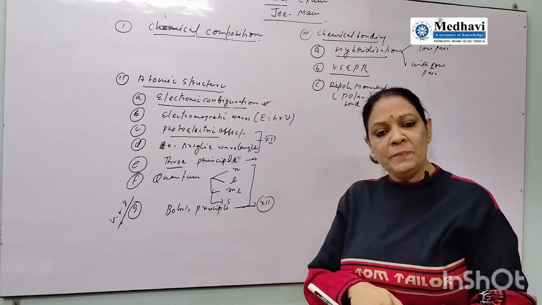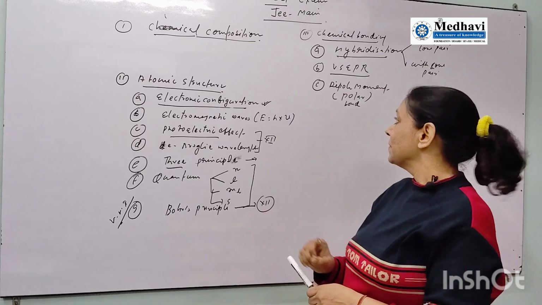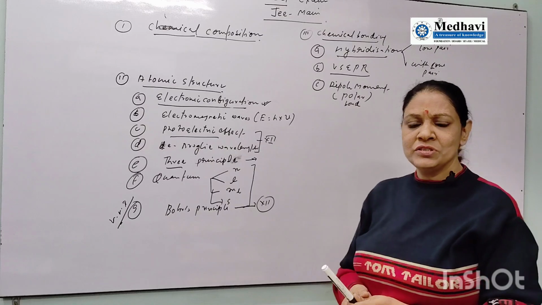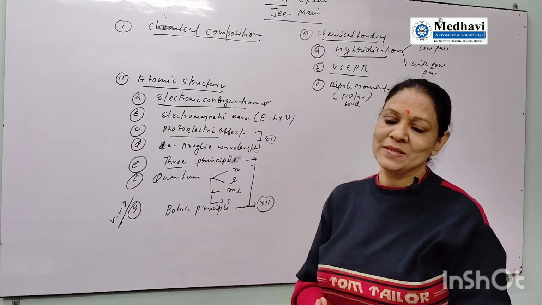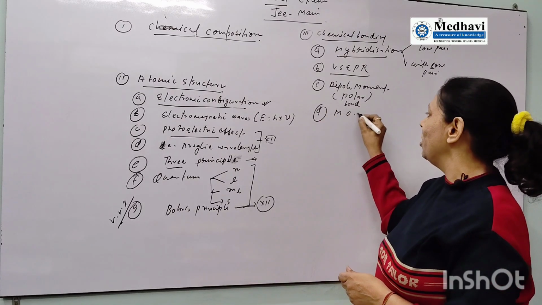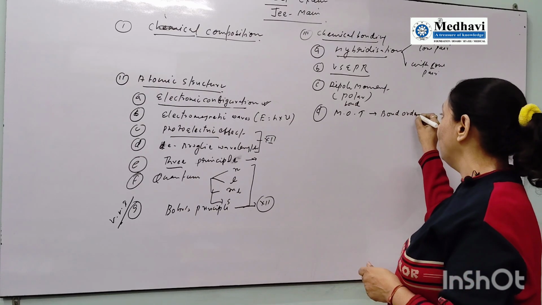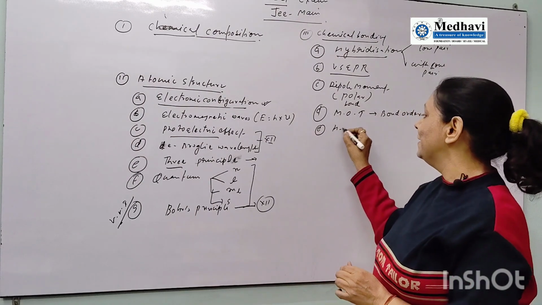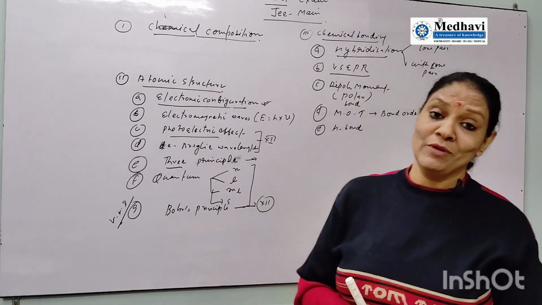So if you are preparing for board and NEET exam both, or board and JEE Mains both, then revise this topic also. Hardly 5 to 10 minutes are required for the revision, because a good table has been given in the NCERT book. After that, the next part is MOT theory, molecular orbital theory, and from this part basically you will get questions on bond order, how to find the bond order of the given compound. Next is the H bond, intermolecular and intramolecular hydrogen bonding. From this part also you will get questions.